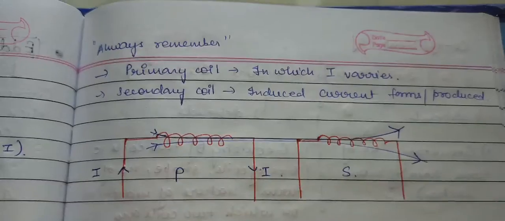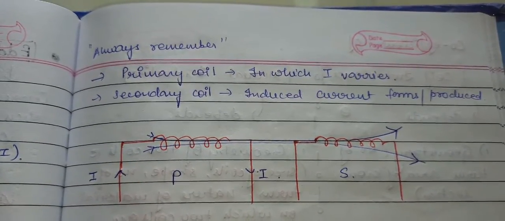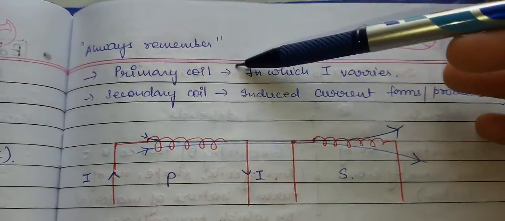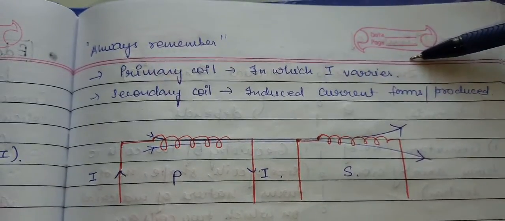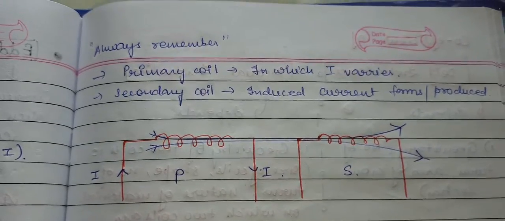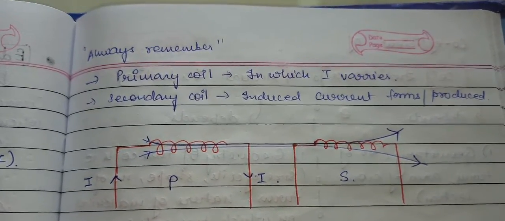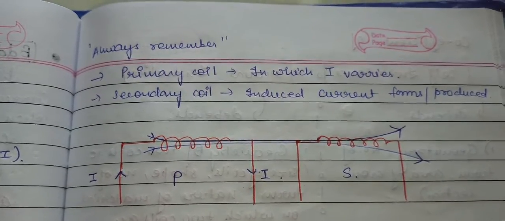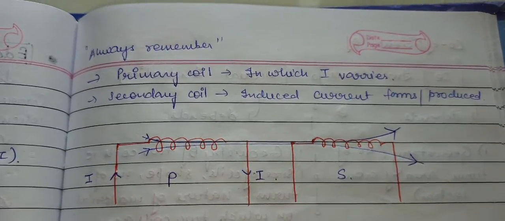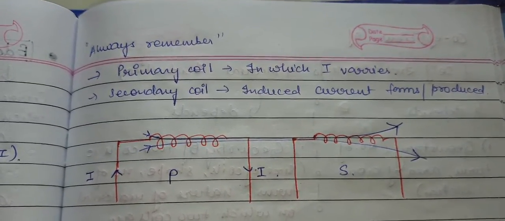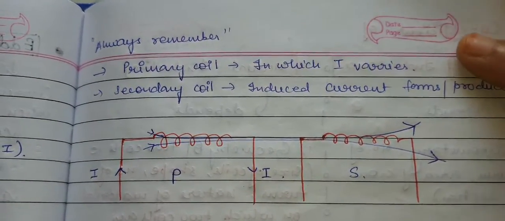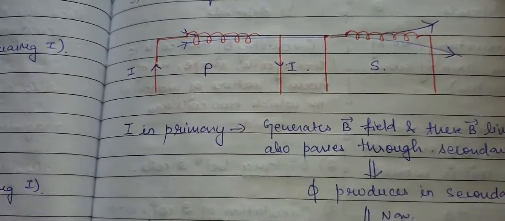This can be explained with the help of a diagram, but before that we should remember one thing: the primary coil is the coil in which I varies, and the secondary coil is the coil in which the induced current is produced. They named the primary coil as the coil in which the current is variable, to which they applied the source, and the secondary coil as the one in which the current is induced because of the first. The explanation of mutual induction can be done with the help of a diagram. Let me adjust the camera and you can see here.